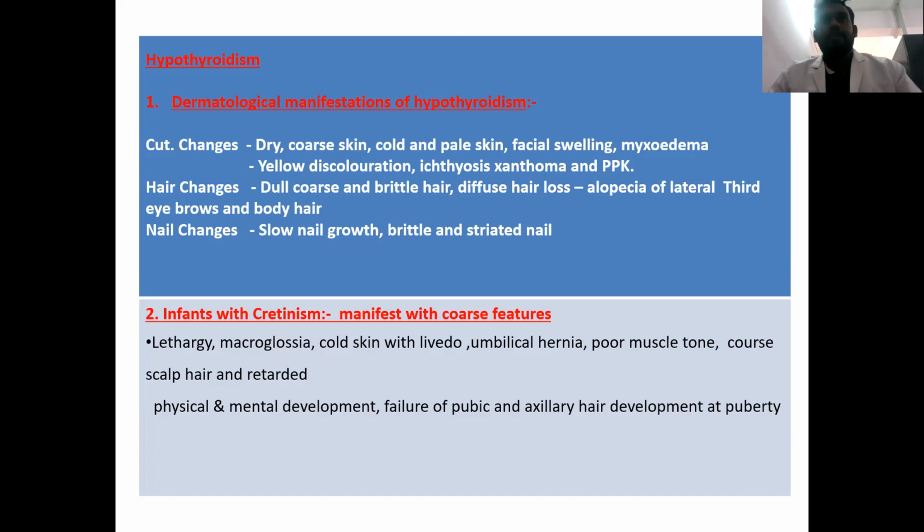Infants having hypothyroidism will manifest with features such as lethargy, macroglossia, cold skin, umbilical hernia, poor muscle tone, poor scalp hair, and apart from that, they can also have associated physical and mental retardation. Also the growth of axillary as well as pubic hair at puberty will be delayed.